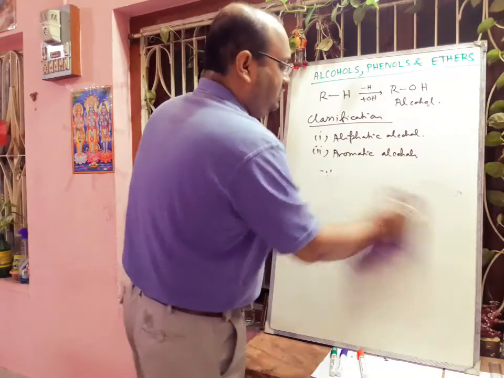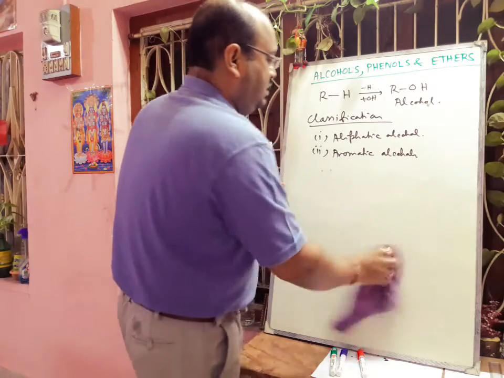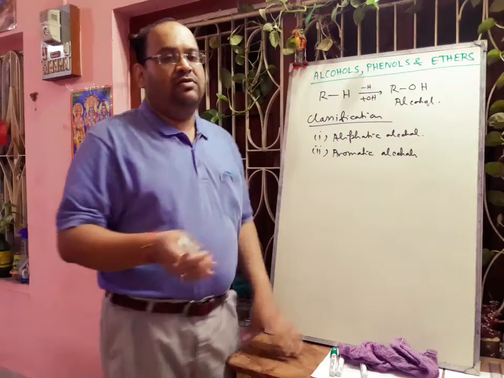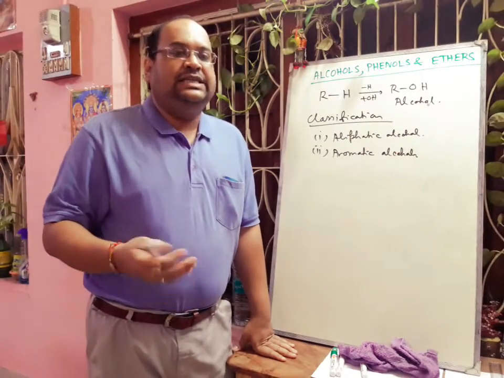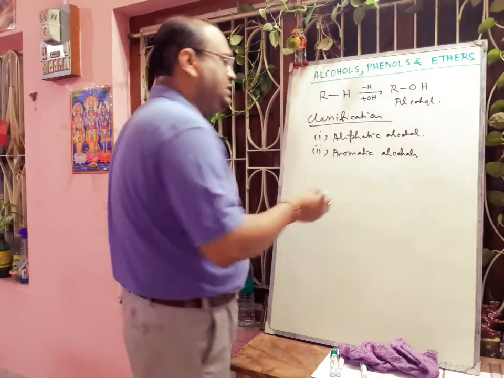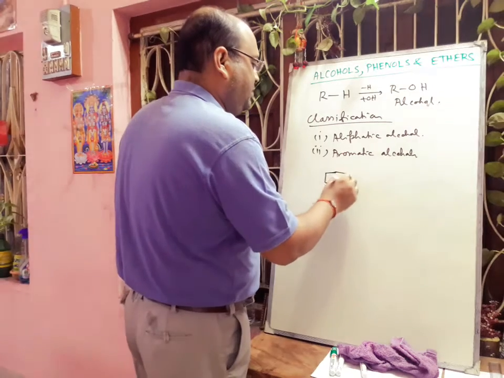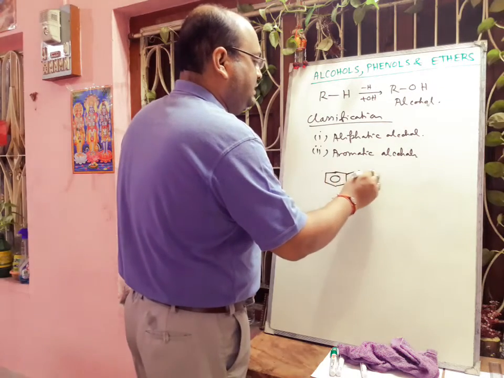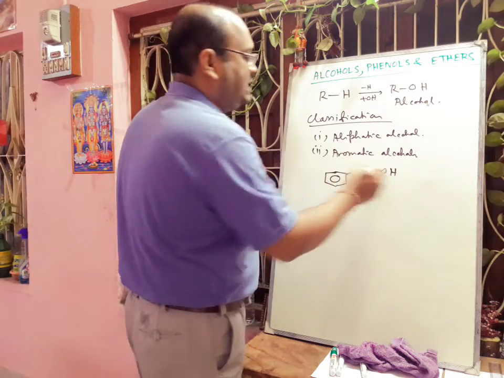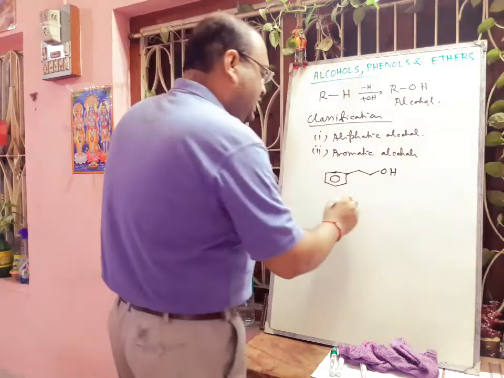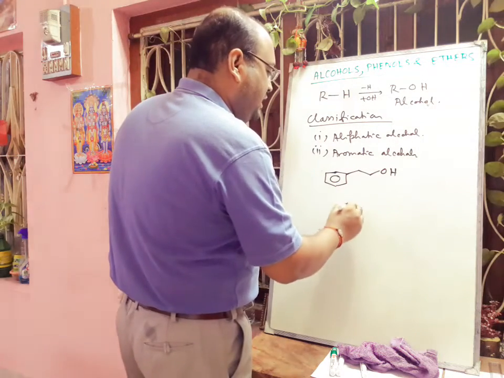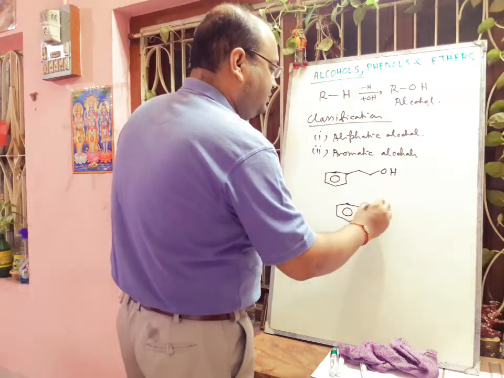Next, aromatic alcohol. If the alcohol group or OH group is attached to the side chain of an aromatic ring, then it is called aromatic alcohol. Suppose this is an aromatic benzene ring, and on the side chain an OH group is attached, then it is called aromatic alcohol. If the OH group is directly attached to the benzene ring, then it is called phenol.